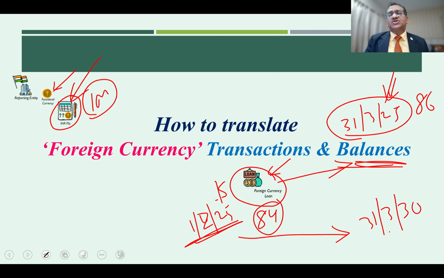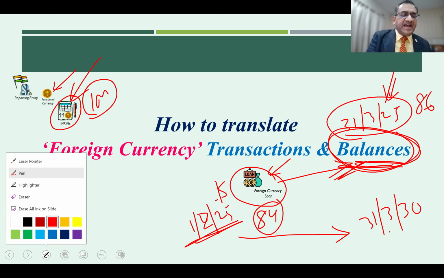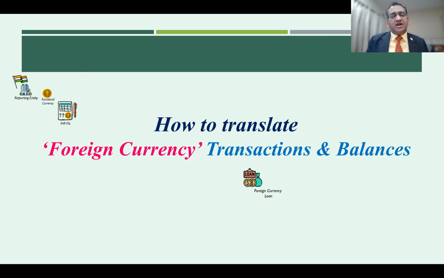So another question addressed by these two standards, Ind AS 21 and IAS 21, is how you would deal with such change in foreign exchange rates when you have foreign currency denominated monetary items lying in your books of accounts. Let us see that in the next slide with this context.